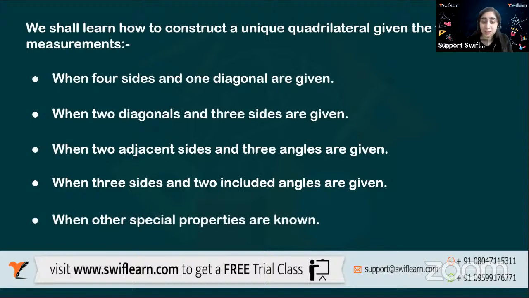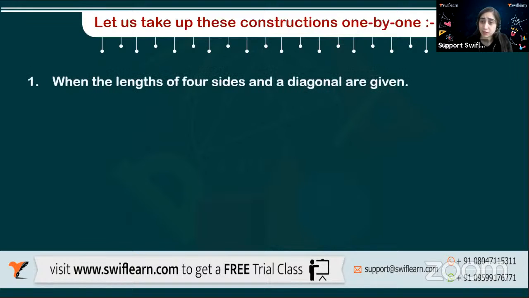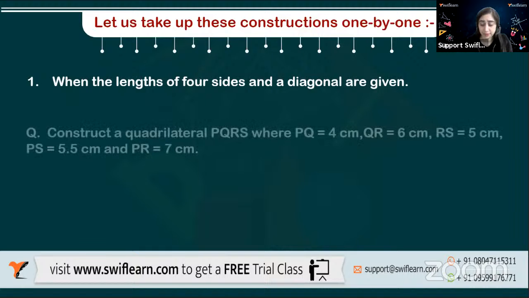And then, when other special properties are given. So if the sides and angles are not given, and something else is given, then how do we draw a quadrilateral? Before that, let's do it step by step. The first one is when the lengths of the four sides and the diagonal are given.